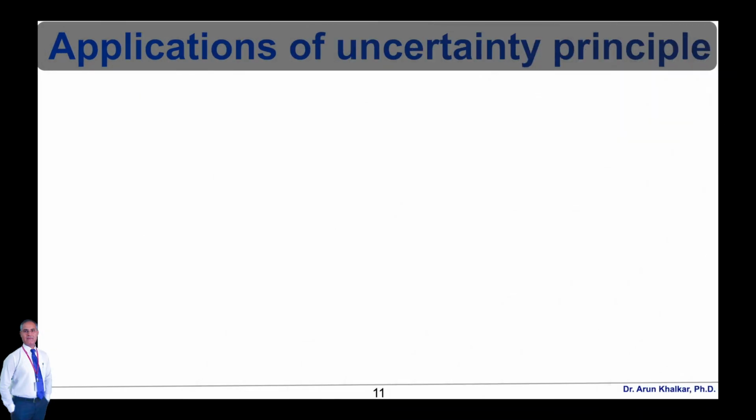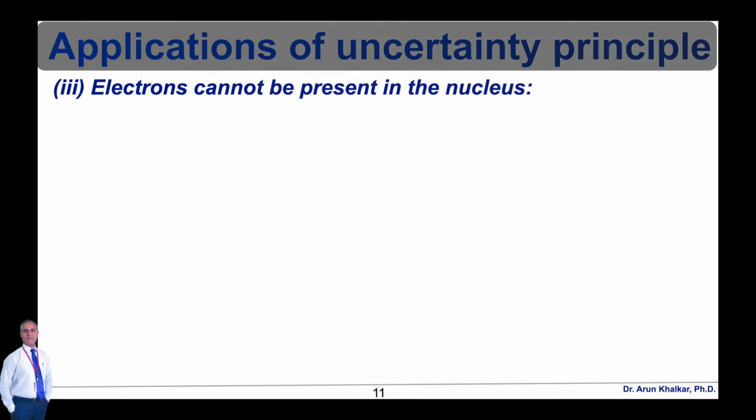Now see the next application of the uncertainty principle, that is, let's find out why electrons cannot be present in the nucleus. The radiation emitted by radioactive nuclei consists of alpha, beta and gamma rays, out of which beta rays are identified to be electrons.